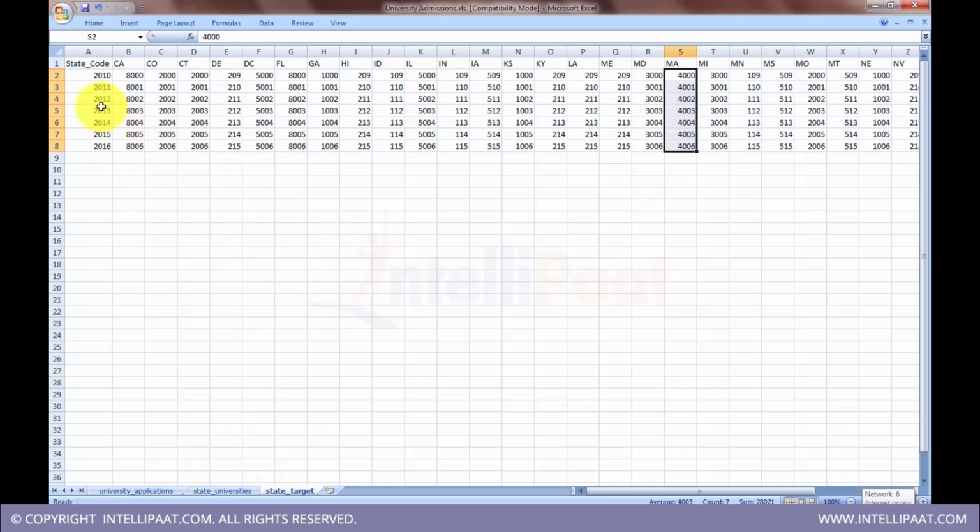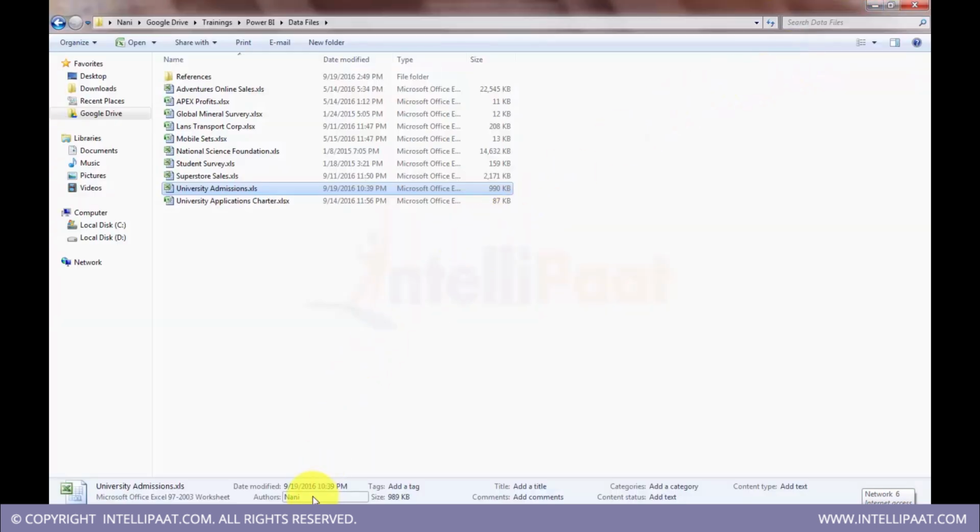And these are the targets, the number of applications that should be received by each state for various years. We are in 2010, so the data is from 2010 to 2016. So this is the data set that we have.